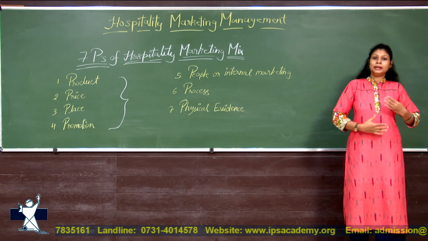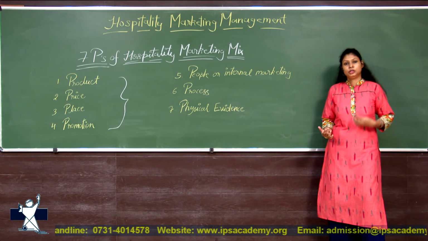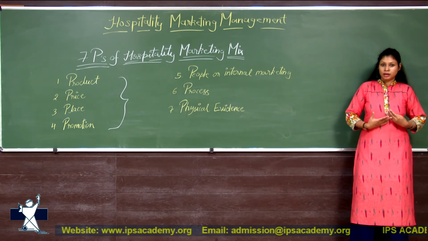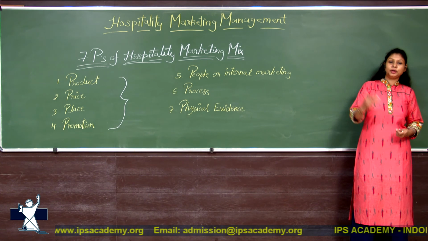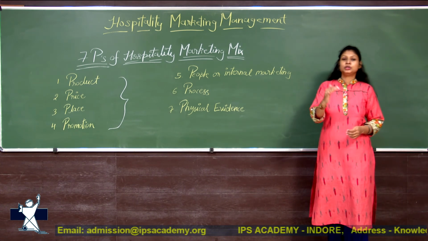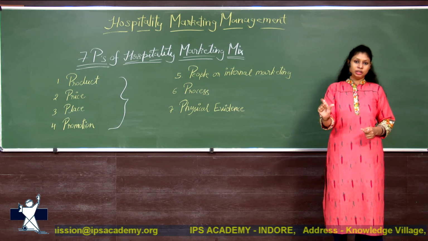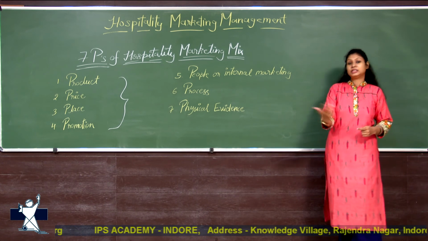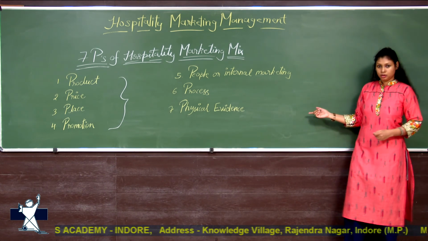You like the ambience, you feel good, it's very pleasing. So you prefer hotel A over hotel B because you have differentiated on the basis of the ambience, the physical environment of a hotel.